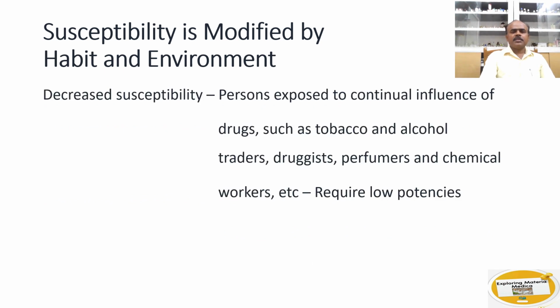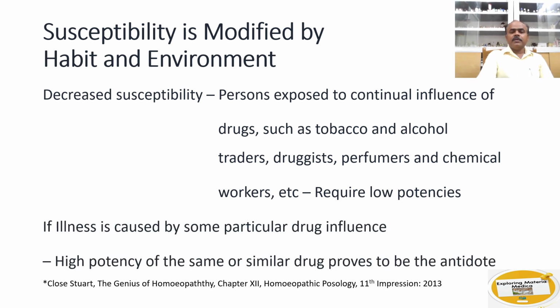Susceptibility is decreased in persons exposed to continual influence of drugs such as tobacco, alcohol, and in traders, druggists, perfumers, and chemical workers. And these are the people who require low potencies. And if the illness is caused by some particular drug influence, a high potency of the same or similar drug proves to be the antidote.